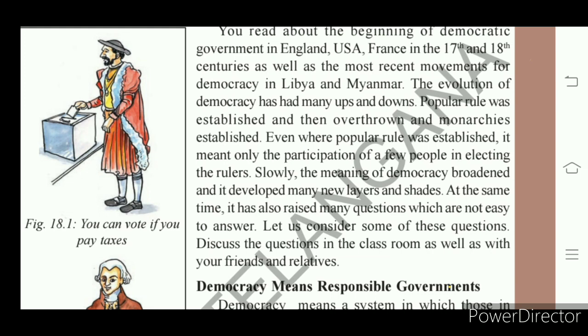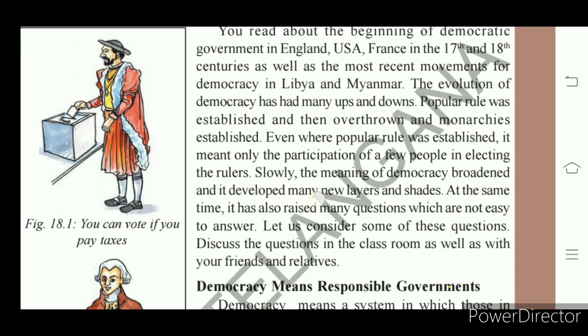Today it has many layers. So today we find many questions in democracy which cannot be answered in an easy way.